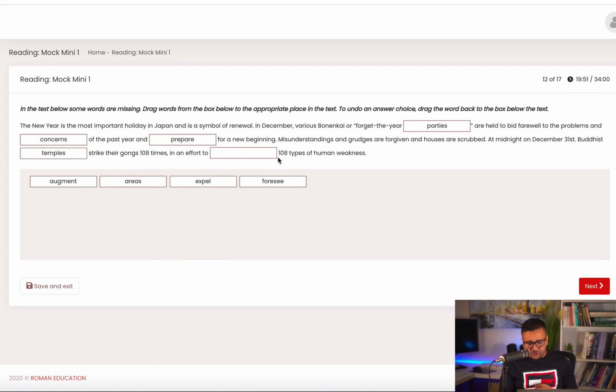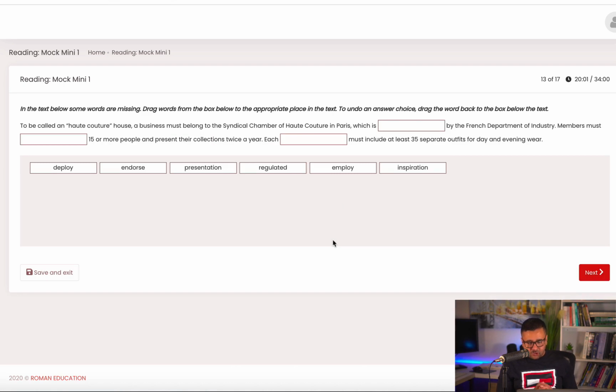So that means I can easily say temples, because these gongs are the things that we find in Buddhist temples in an effort to 108 types of human weakness. So weakness is a negative thing and you don't want it. You want to get rid of it. And so the word would be expel, which means to move away, to push away, which is by the French Department of Industry. Is and by is a passive structure, and in passive structure after is we need verb 3, and there is only one word which is in verb 3 form, that is regulated.